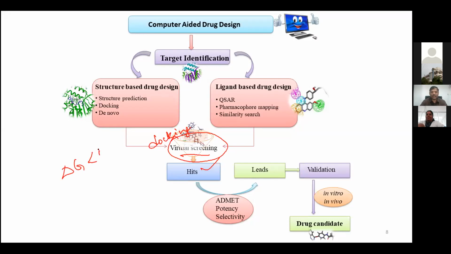If it is less than zero, then there is a possibility of interaction between these two compounds. Modeling, mathematical formula, and this entire process is thoroughly validated, statistically evaluated. So that is the reason why we can depend right now on these types of models.